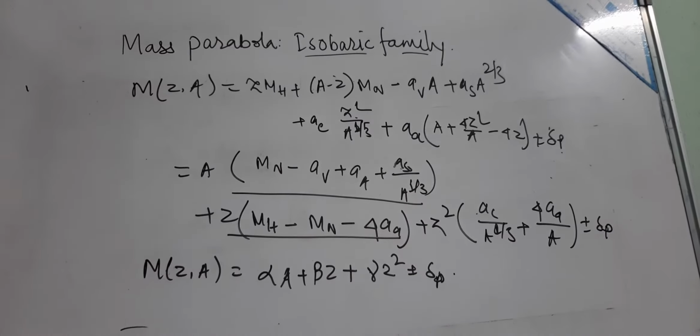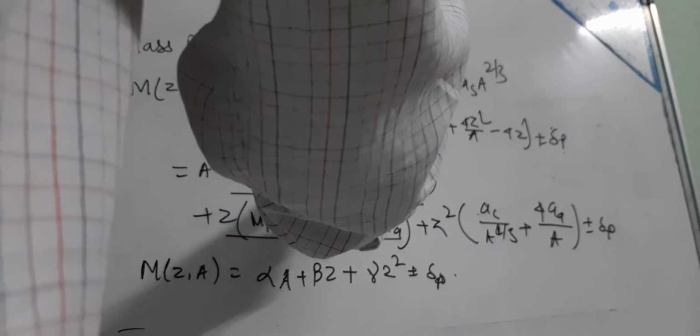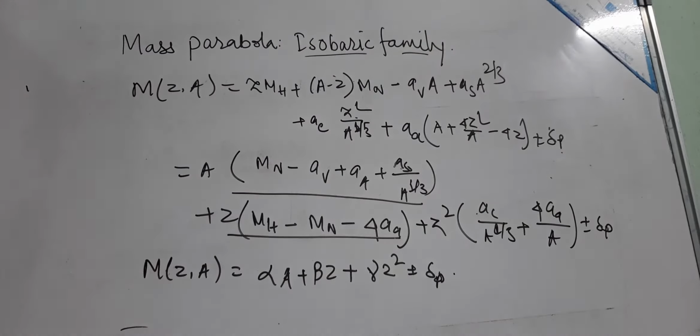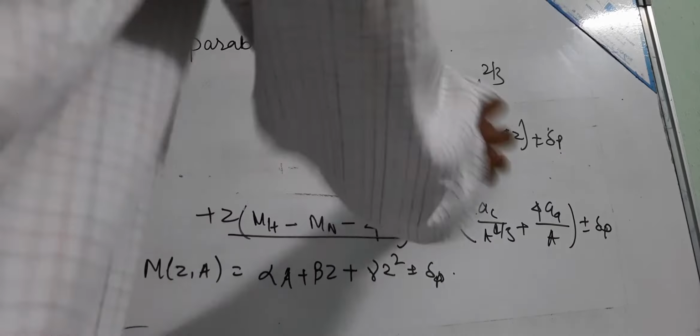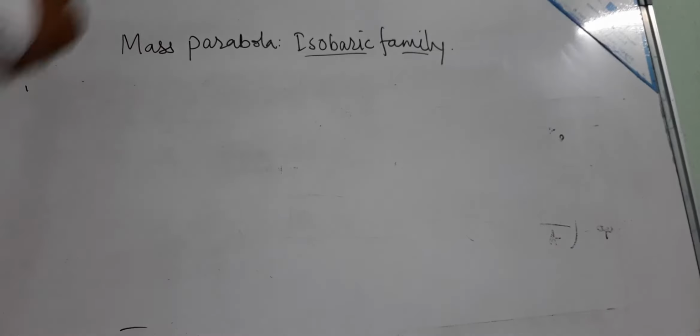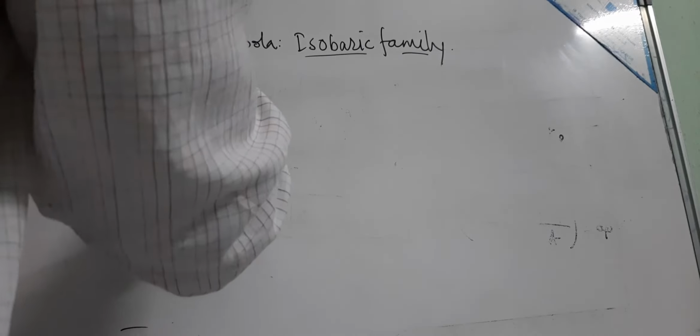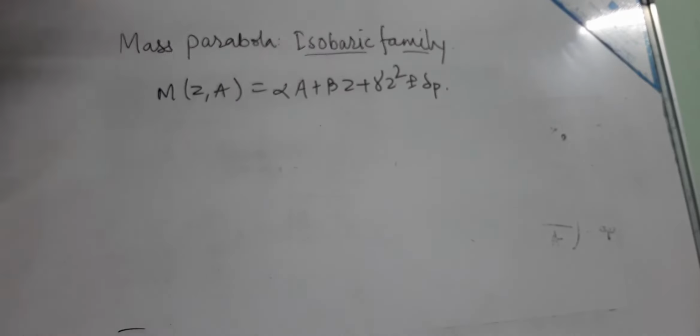So we got this equation, where alpha is M_n minus a_v plus a_a plus a_s by A to the power 1/3, beta is M_H minus M_n minus 4a_a, and gamma is a_c by A to the power 1/3 plus 4a_a by A. This equation is a quadratic equation, therefore it is a parabola: M(Z,A) equals alpha A plus beta Z plus gamma Z squared plus or minus delta_p, the pairing energy.